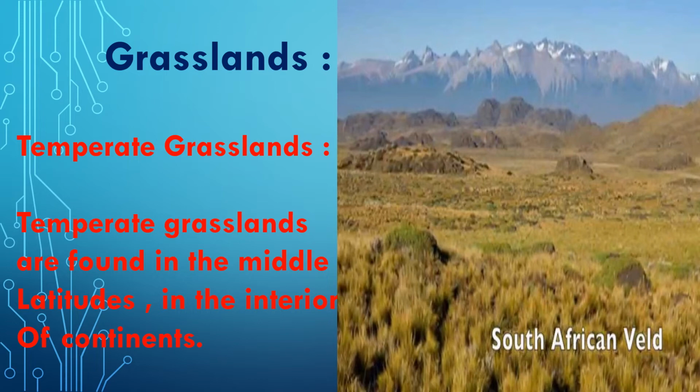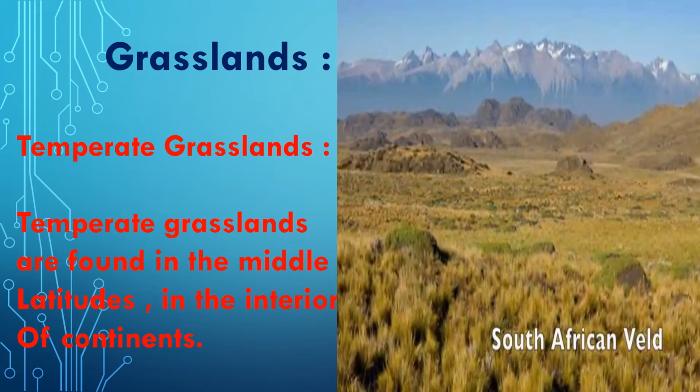Thus, short grasses grow everywhere. These grasslands are more suitable for cattle and sheep rearing. In many areas extensive farming is practiced for cultivation of wheat and corn, right? So these are the two types of grassland. First one is tropical and the second one is temperate grassland.